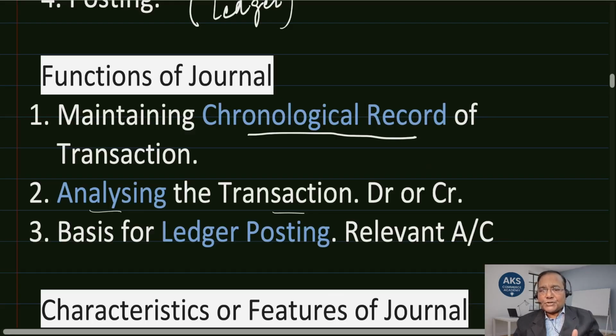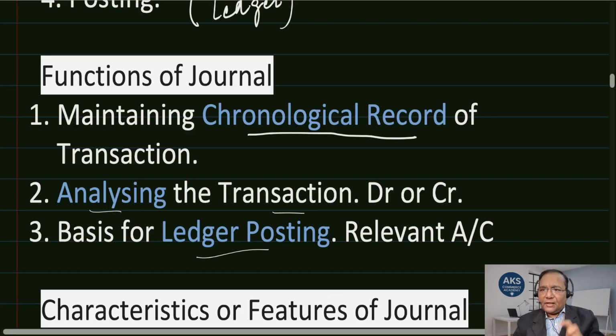Basis of ledger posting. Now, the journal stands as a basis for ledger posting, or posting into the relevant account. So for example, if sales is done, then the account wherein all the sales are recorded. If there is a sales book maintained separately, then it is going to be entered in the sales book. Otherwise, it will be entered in the journal.